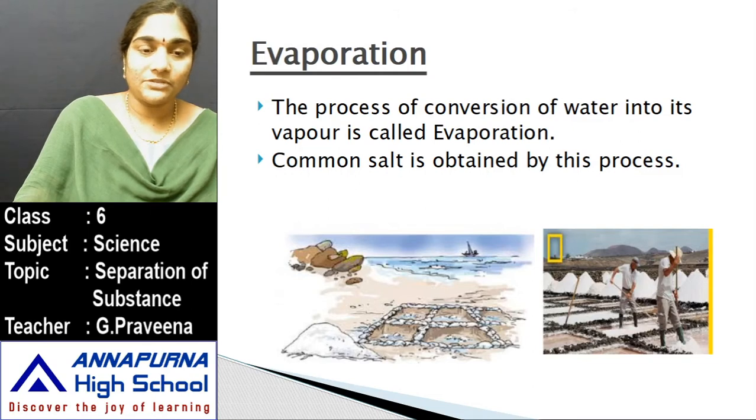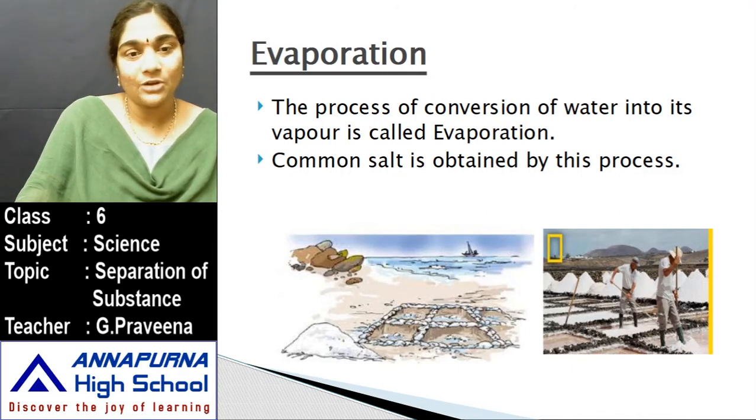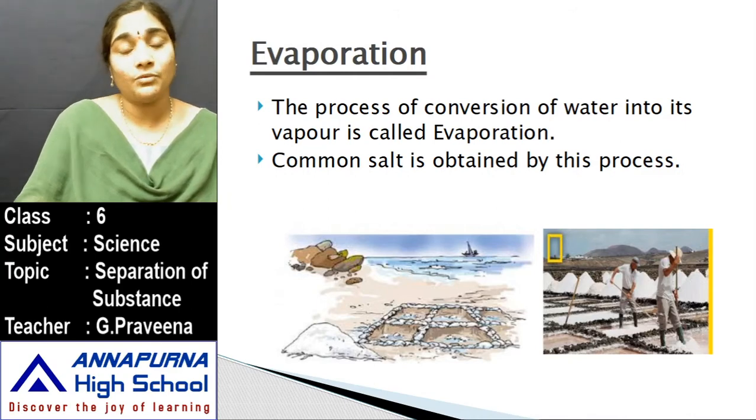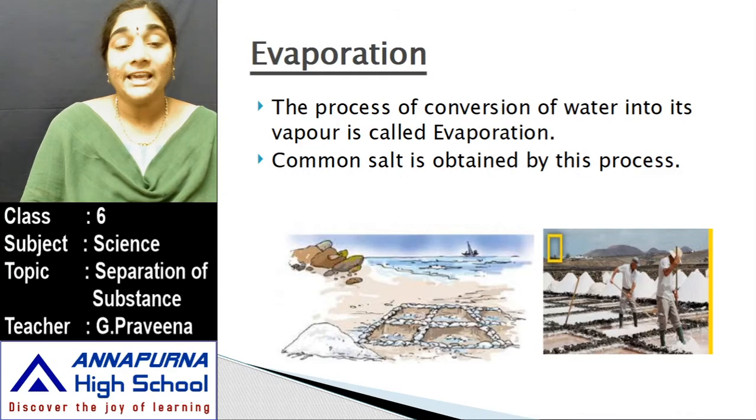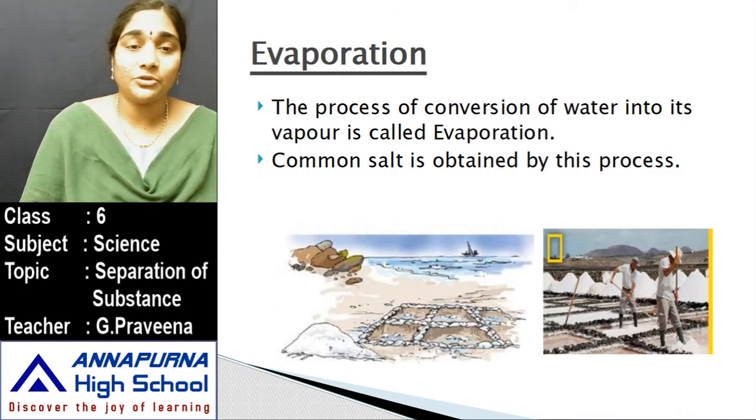Once the water has evaporated, what remains in the shallow pits? The salt which was present in the water remains in the shallow pits. This is processed further and sold as common salt. So what is evaporation? It is the process of conversion of water into its vapor. For this, you take a beaker, fill 3/4 of it with water and keep it on a stove.